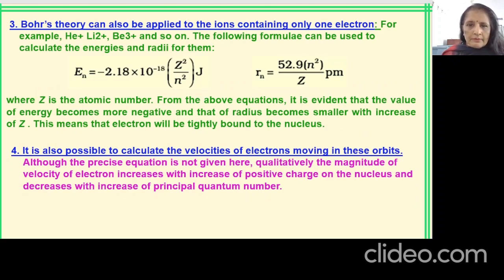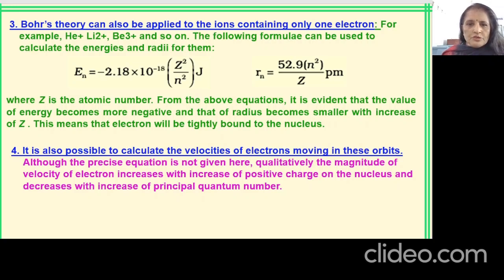Now, Bohr theory can also be applied to ions containing only one electron. That means He positive, when you remove one electron, will have one electron. Li2 positive will have one electron. Lithium configuration is 1s2 2s1, so if two electrons are removed, it will become 1s1 configuration like that of hydrogen. So for ions having one electron, you can still apply Bohr's formulas using a slight variation.